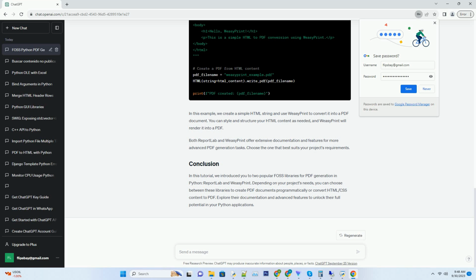Both reportlab and weasyprint offer extensive documentation and features for more advanced PDF generation tasks. Choose the one that best suits your project's requirements. In this tutorial, we introduced you to two popular FOSS libraries for PDF generation in Python, reportlab and weasyprint. Depending on your project's needs, you can choose between these libraries to create PDF documents programmatically or convert HTML/CSS content to PDF. Explore their documentation and advanced features to unlock their full potential in your Python applications.